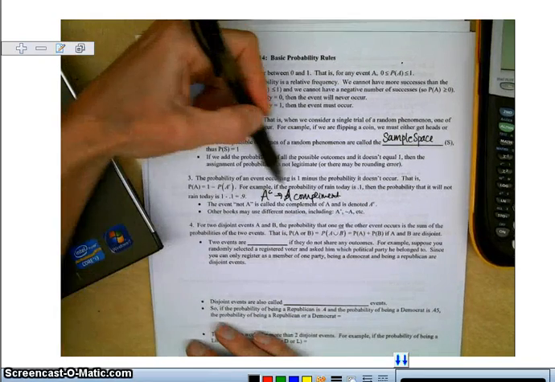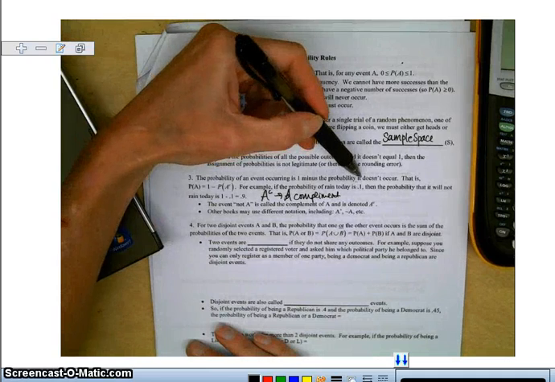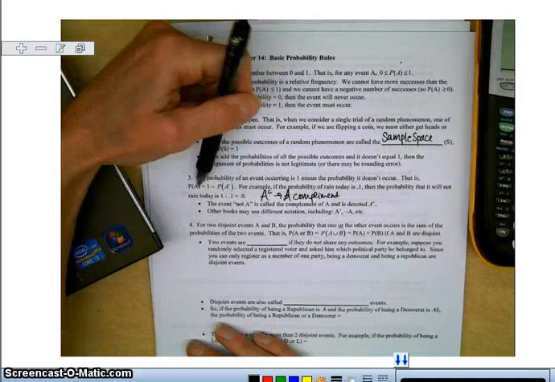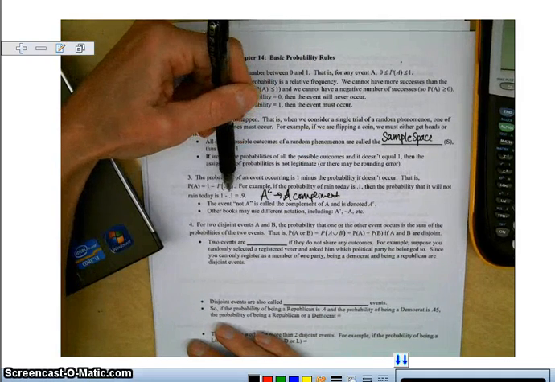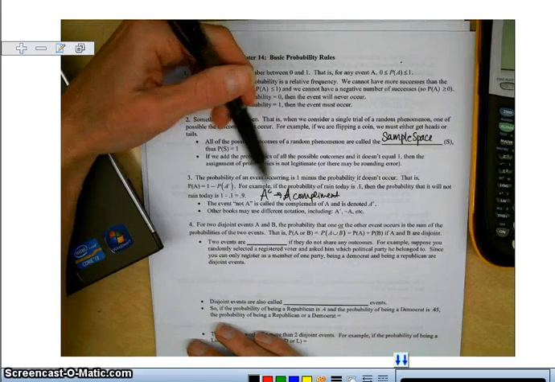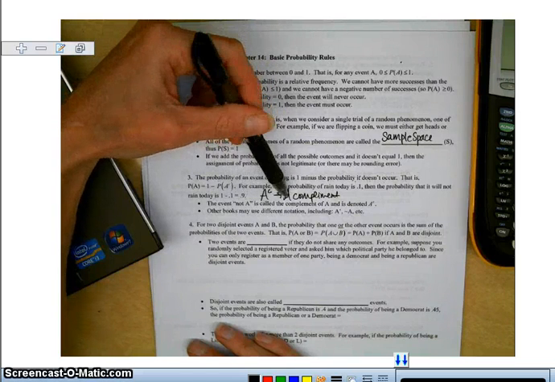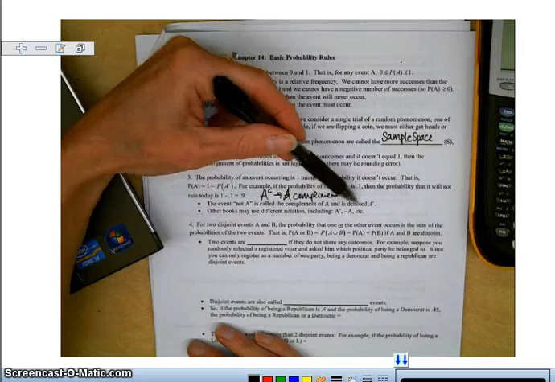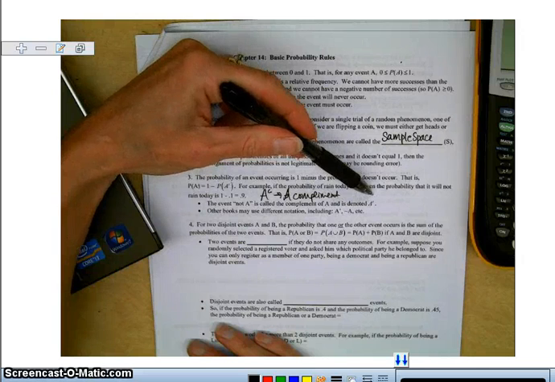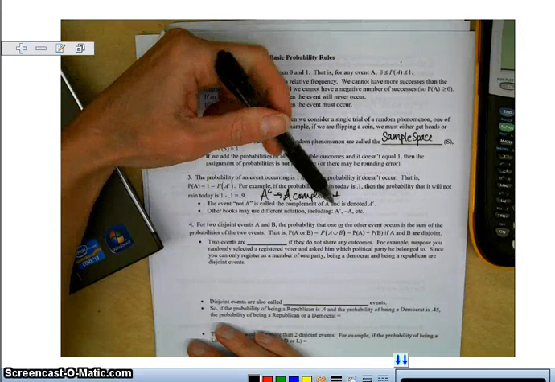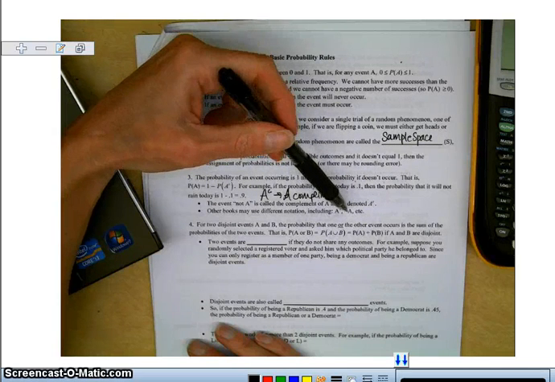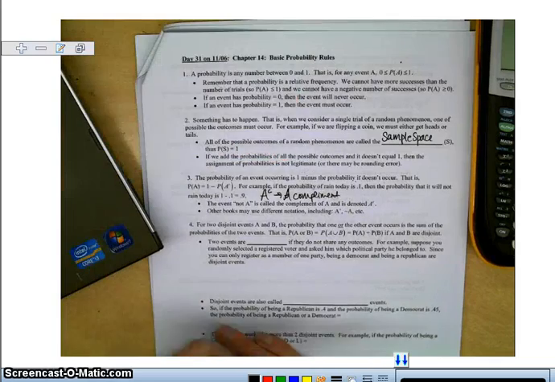So if the probability of rain today is 0.1 or 10%, then the probability that it will not rain today is 1 minus 0.1, or 90%. The event not A is usually called the complement of A and is denoted A with a little C above it. Other books may use different notation, including A apostrophe, tilde A, etc.